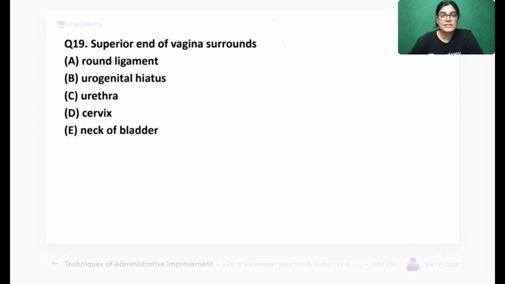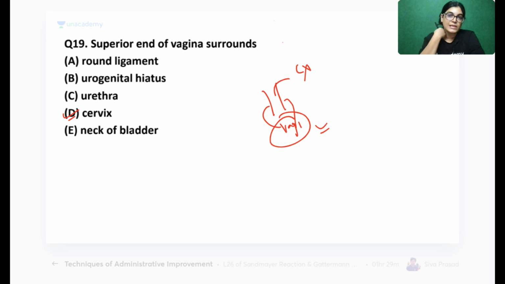Superior end of vagina surrounds. Okay, my dear aspirants, if you remember the word, actually cervix is the correct answer. If there is a cervix, it is wholly surrounded by a part of the vagina. अगर ये cervix है तो vagina का part इसको whole surround कर रहा है.